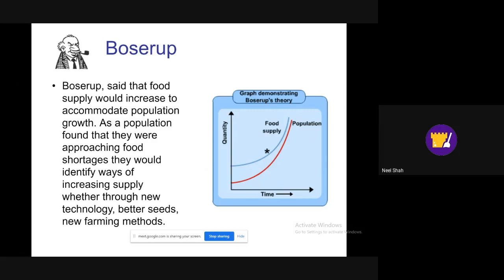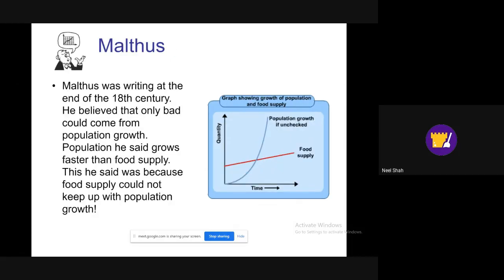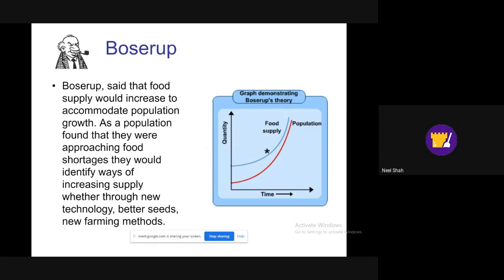So which of these do you think is the more optimistic theory? You have Malthus's theory, and then you have Boserup's theory. Boserup's theory seems to be the more optimistic view. That actually we will be able to survive this even if our population gets much higher. We will find ways of increasing food output, through things like maybe genetic modification of foods, increased efficiency in farms,